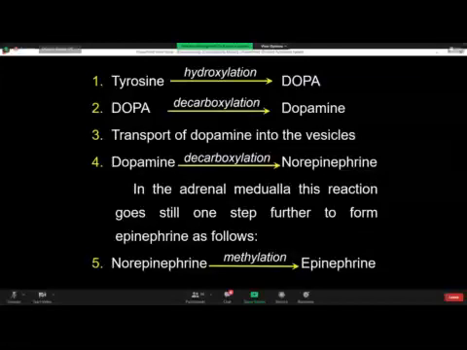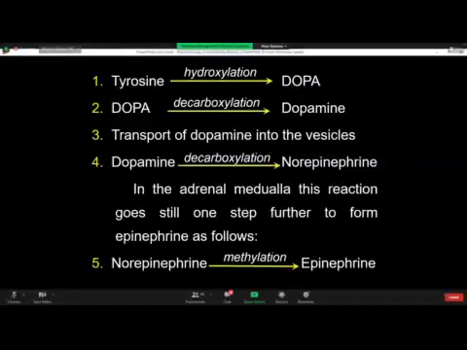Why are they called so? Because they have an affinity with chromic acid stain, chrome stain. So the precursor is tyrosine. The other name of tyrosine is MOPA, monohydroxyphenylalanine. So MOPA, monohydroxy, is converted to dihydroxy. The biochemical process, of course, is hydroxylation. So tyrosine or MOPA is hydroxylated to dopa,